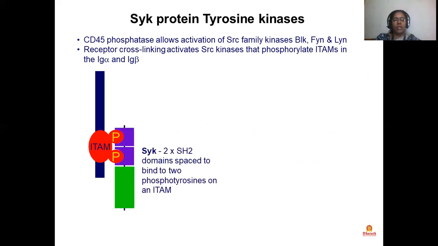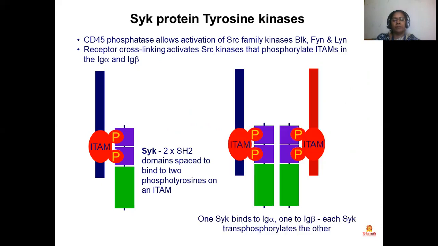SYK has two SH2 domains that bind to phosphotyrosines on an ITAM, and one SYK binds to Ig alpha and another to Ig beta. Each SYK transphosphorylates the other.